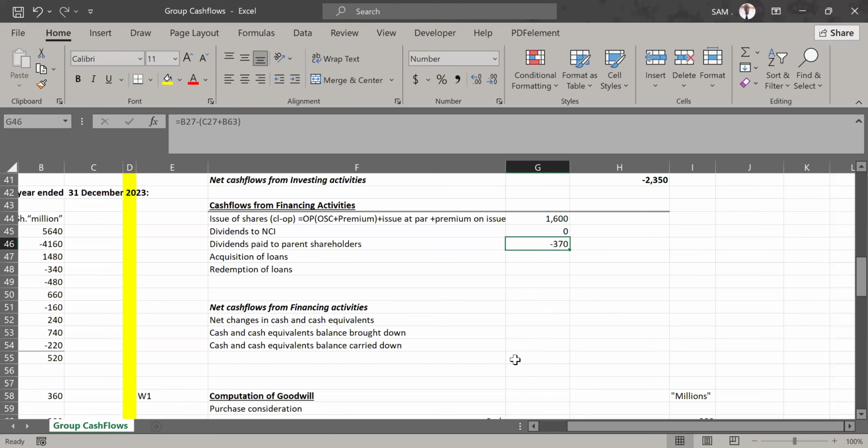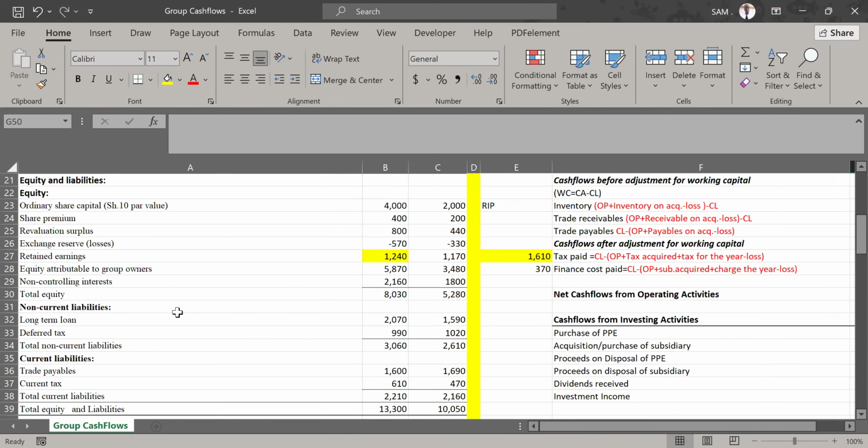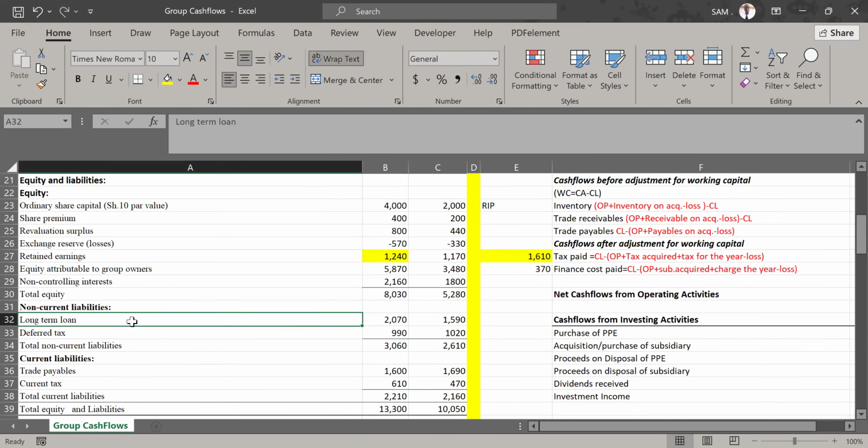I told you that one is under long-term liabilities, and it is very simple. You just check the movement in loans. Just check if there was an increase in the amount of loan, or if there was a decrease, then you must have paid the loan. So let's go to the long-term liabilities, and I can see long-term loan is here.